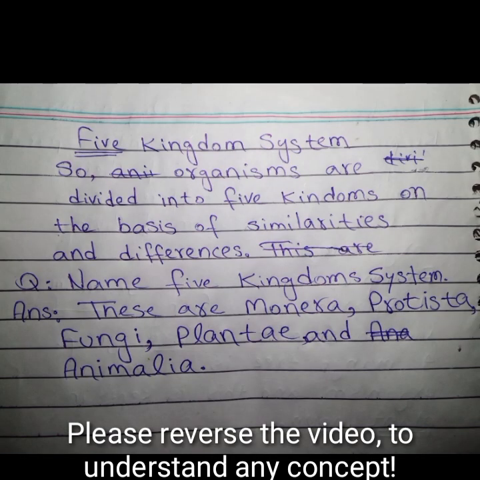Now we can see on the screen the five kingdom system. Organisms are divided into five kingdoms on the basis of similarities and differences, which we have already discussed in the definition of classification of organisms.